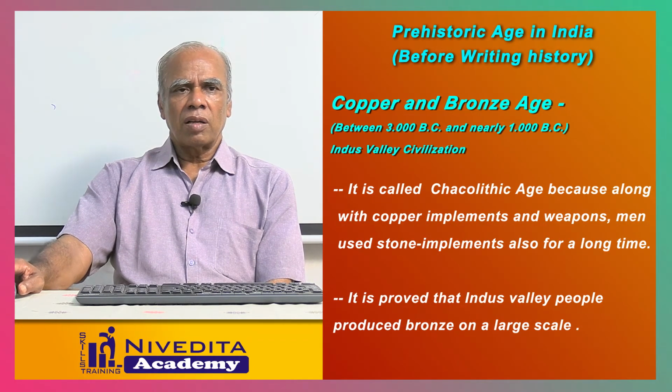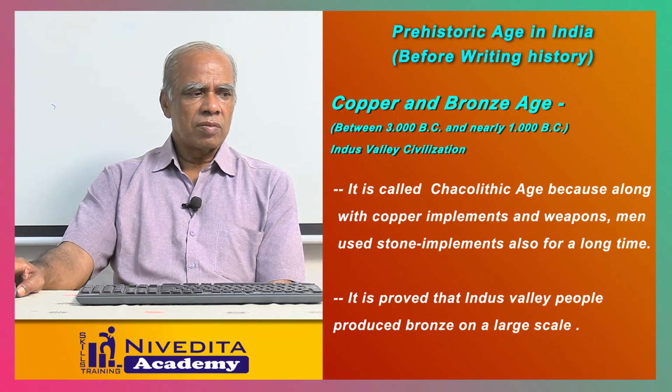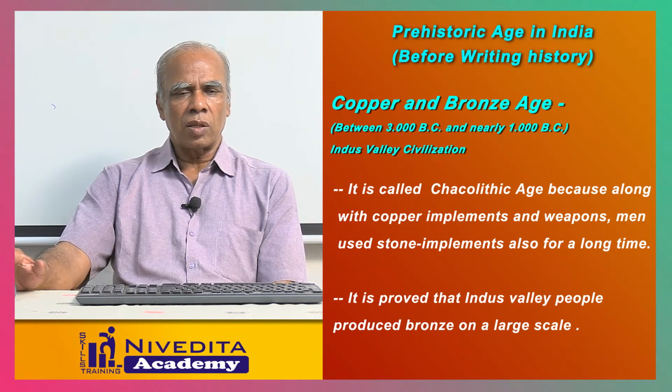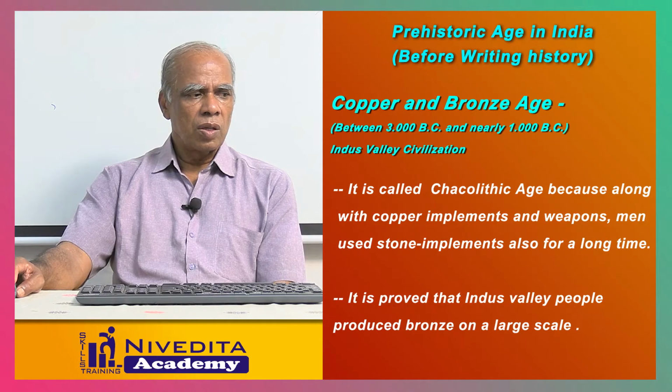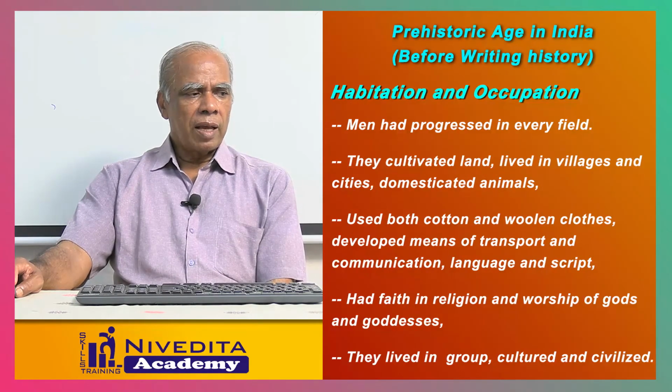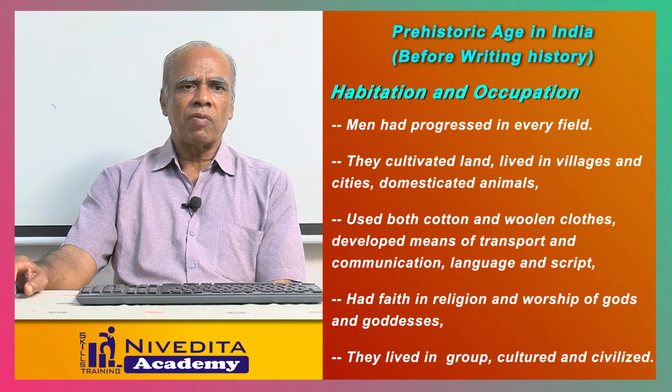This is called Chalcolithic age. The implements of weapons, men used to make from stone, and then they started using metals also. Their habitation and occupation: man started progressing in every field.